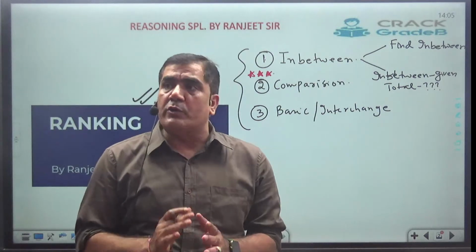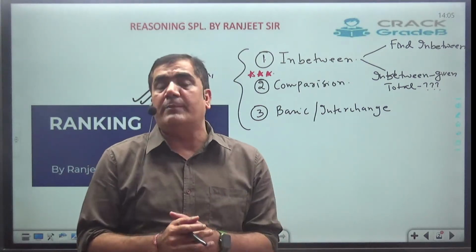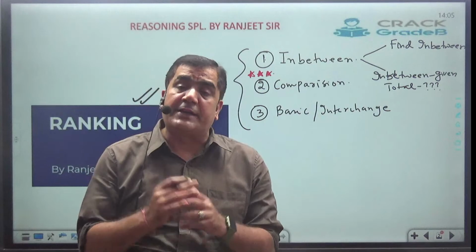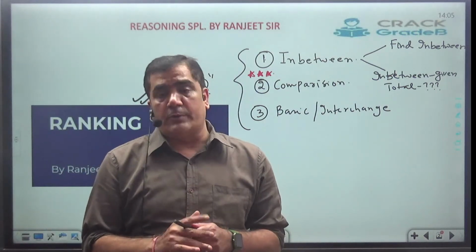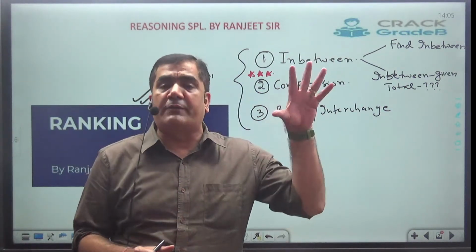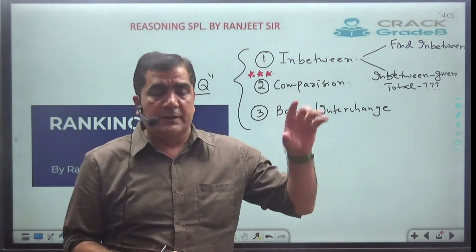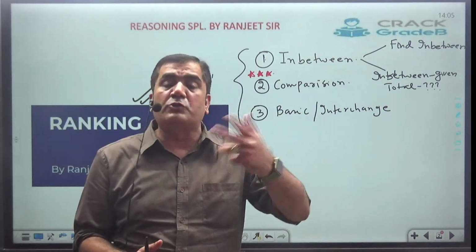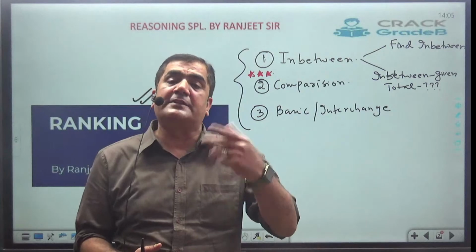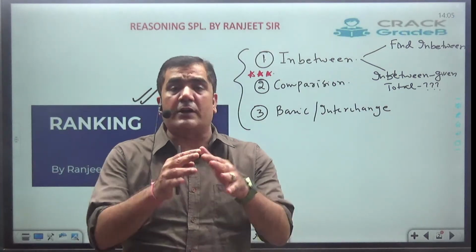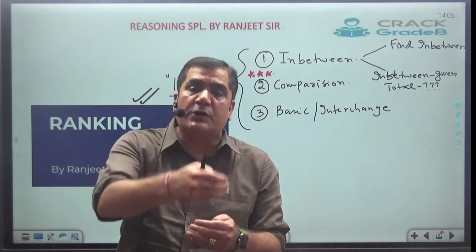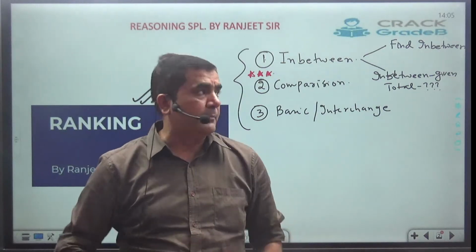Moreover, questions based on comparison also come in another topic called data sufficiency. In data sufficiency, a question is asked and two statements are given, and you have to find from which statement we can get the answer to the given question. Which data is sufficient to give the answer for the given problem.